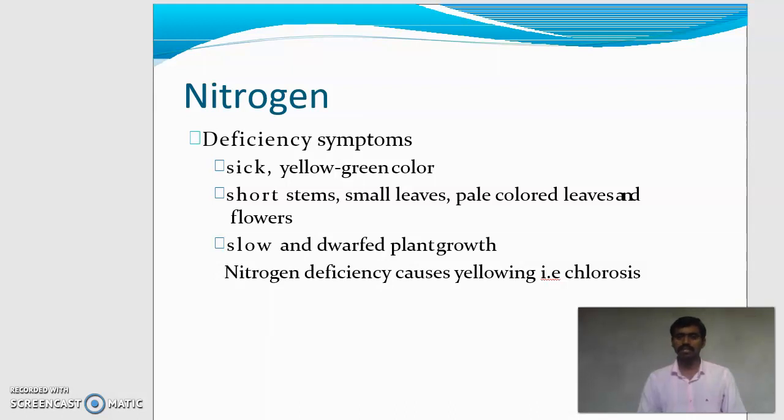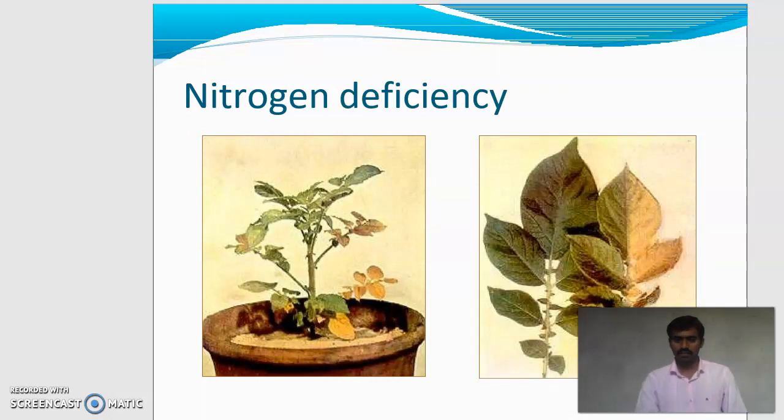These are the deficiency symptoms of nitrogen. Nitrogen deficiency causes yellowing of leaves, and that condition is called chlorosis. This diagram shows the deficiency of nitrogen, where the leaves are yellowing.